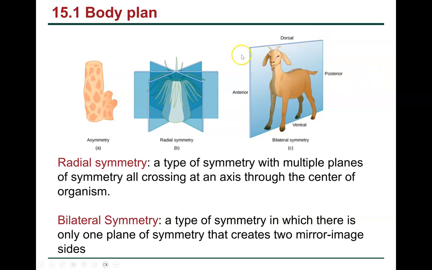So you can only slice bilateral down one plane to get equal pieces. And of course, this isn't perfect because if you look at a human, our heart tends to be on our left side. So if somebody sliced us down the middle of our face, through our nose, through our belly button, you wouldn't exactly get equal pieces, but for simpler animals, this is the case.